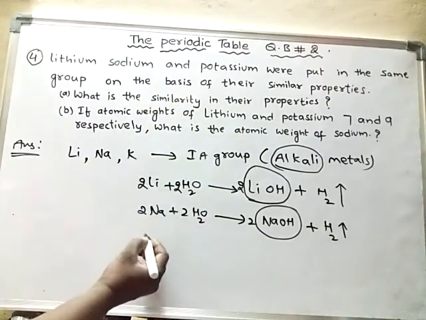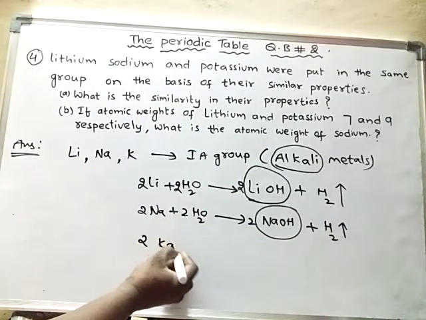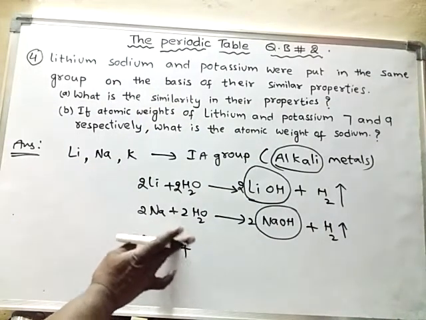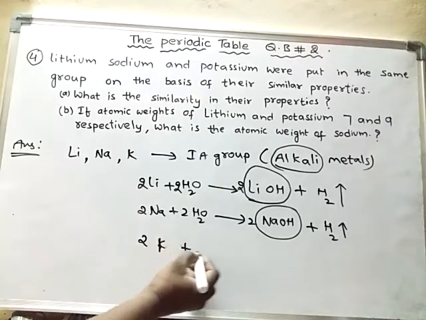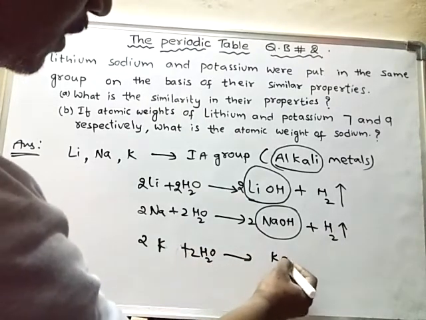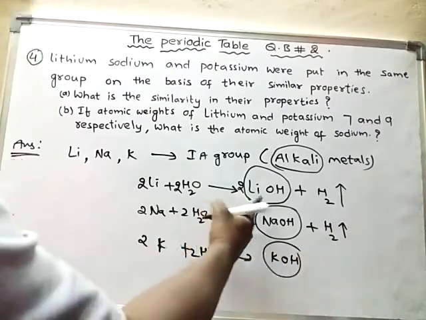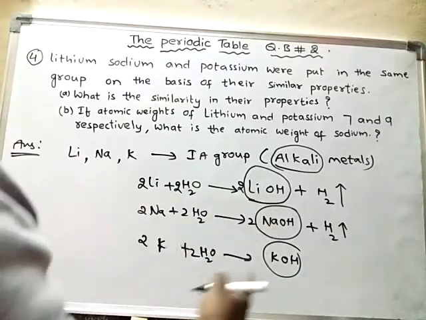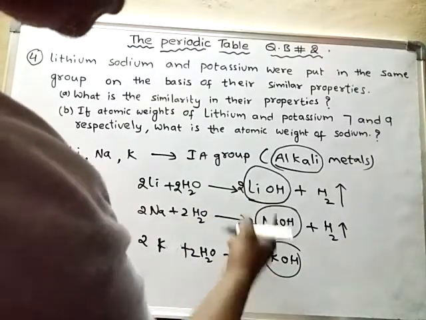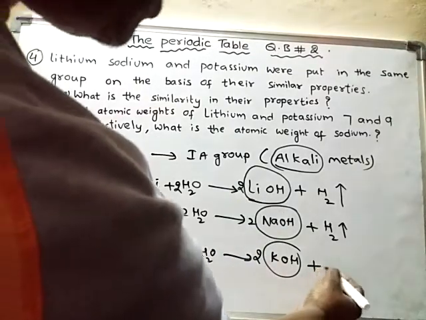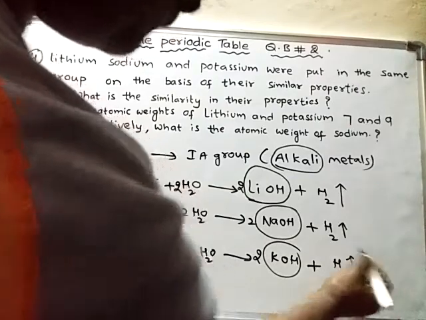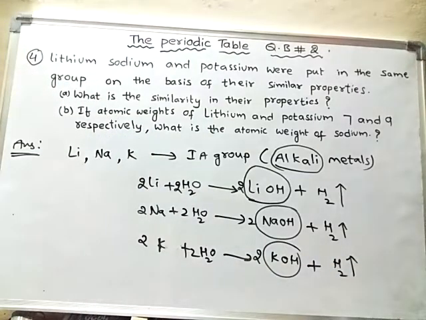Even the element potassium will react with water to form alkali: lithium hydroxide, sodium hydroxide, potassium hydroxide. So these are all water soluble bases. Out of all acids and bases, most bases are not soluble in water.